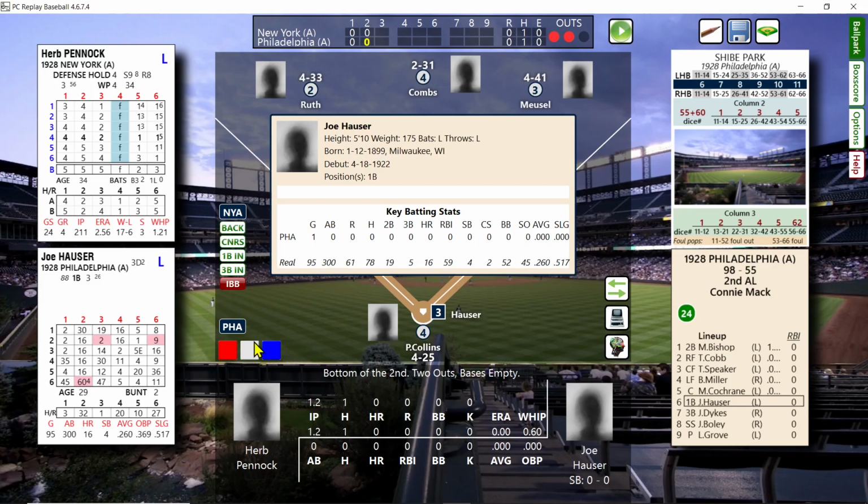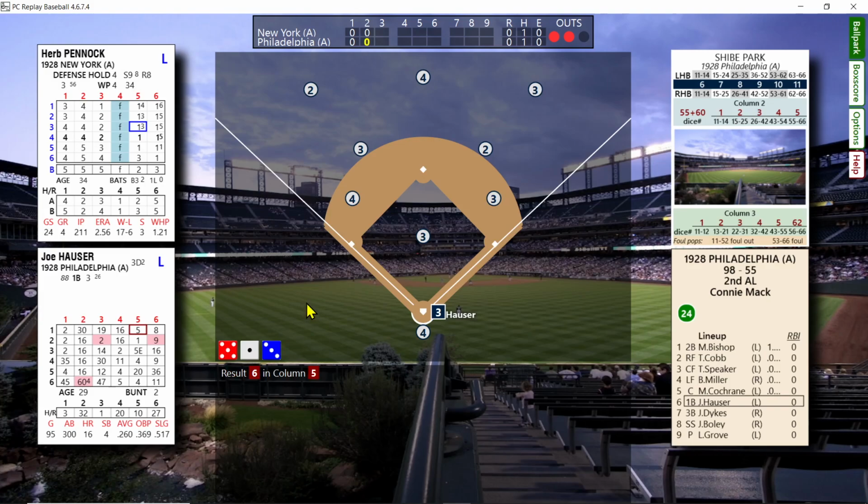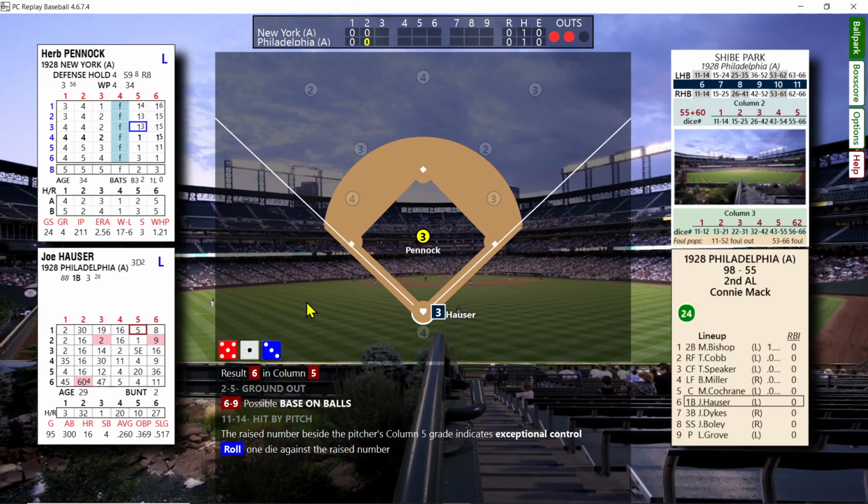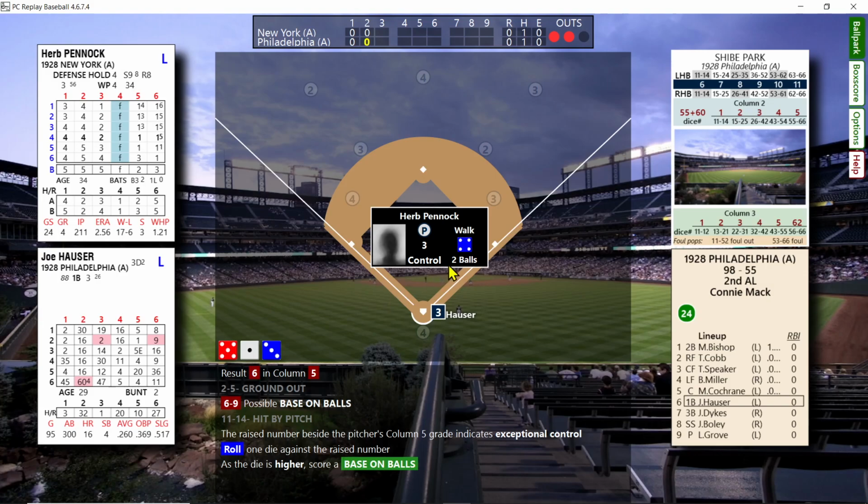So the splits there helped the Yankees, and Hauser now is going to walk. Oh, he's got a raised number. So normally a 6 is a walk, but since he's got this raised 3 in column 5, a number under 3 will actually just be 2 balls instead of a walk, but it's a 4, so he walks anyway. But yeah, these raised numbers can cut down on walks.